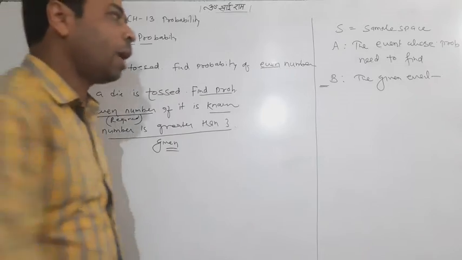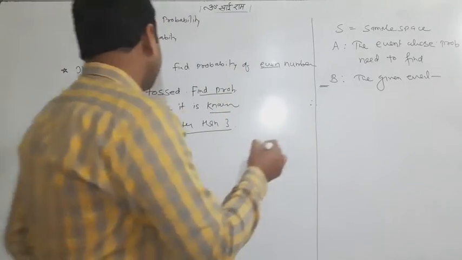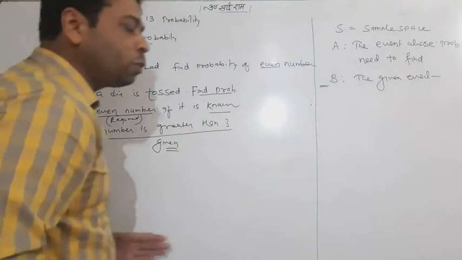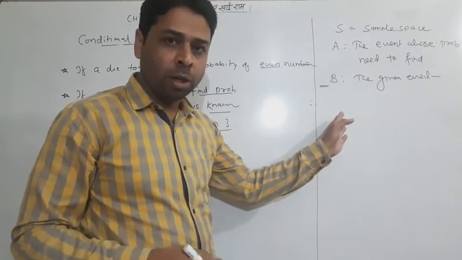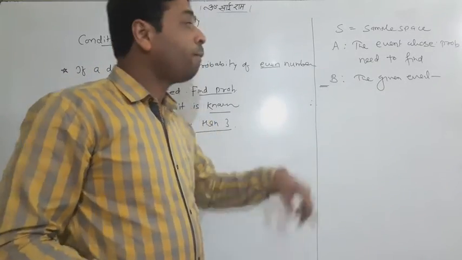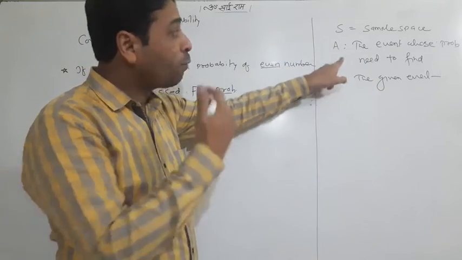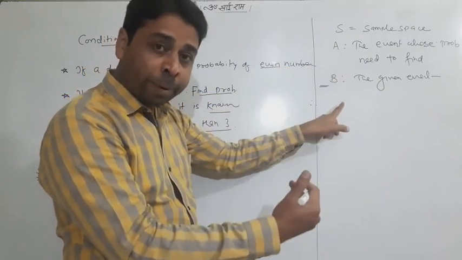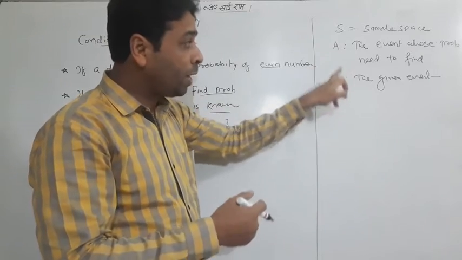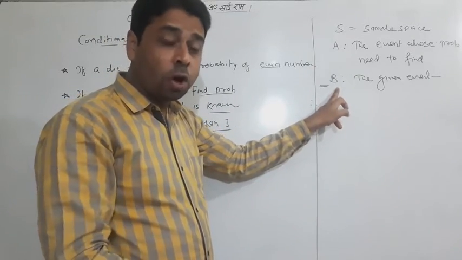That is simple. Now what is the conditional probability? I am now introducing you to the conditional probability symbol. How can we write it? Find the probability of A when B has occurred, when it depends on B, when B is given or B is well known.